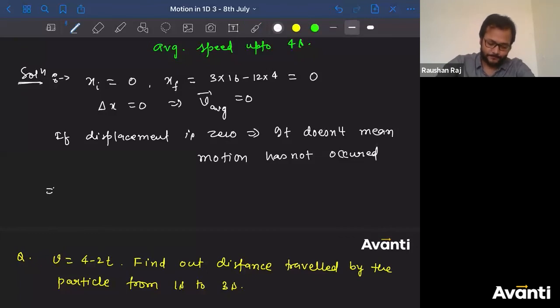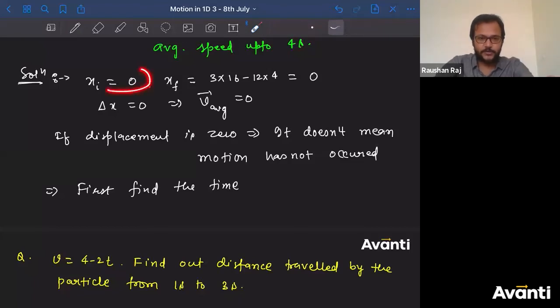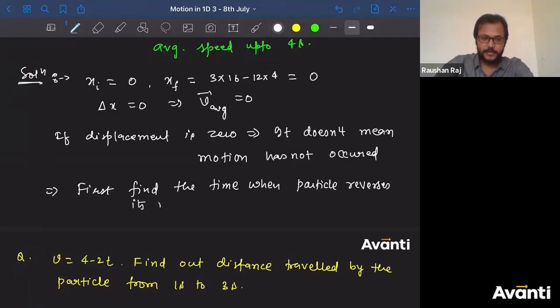How will we find it? First, find the time, because initially the particle was at 0, and finally the particle has again come back to 0. Let's say the particle is going towards the right. When it comes back to 0, it has to reverse the direction. That means there has been a change in direction of motion. So first we have to find the time when the particle reverses its motion.